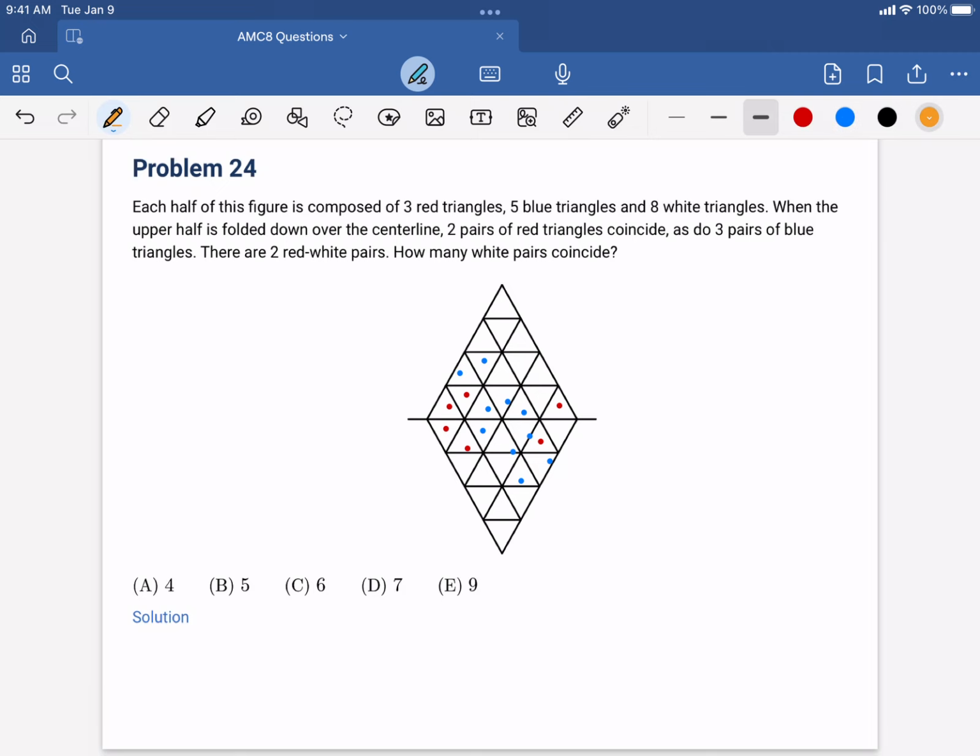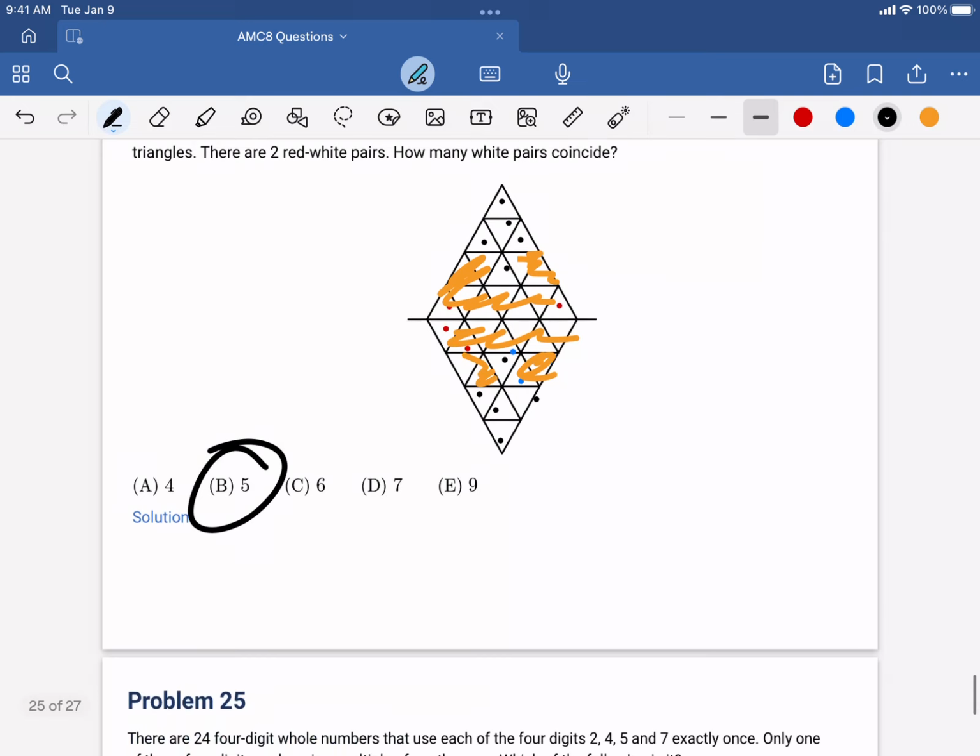And overall, this takes up this much space on this side. Let me just color it in. And this much space over here for these. So this is colored in, this is colored in, and this is colored in. And the only space left would be these triangles, 1, 2, 3, 4, 5. And then 1, 2, 3, 5. So the answer is B, 5.